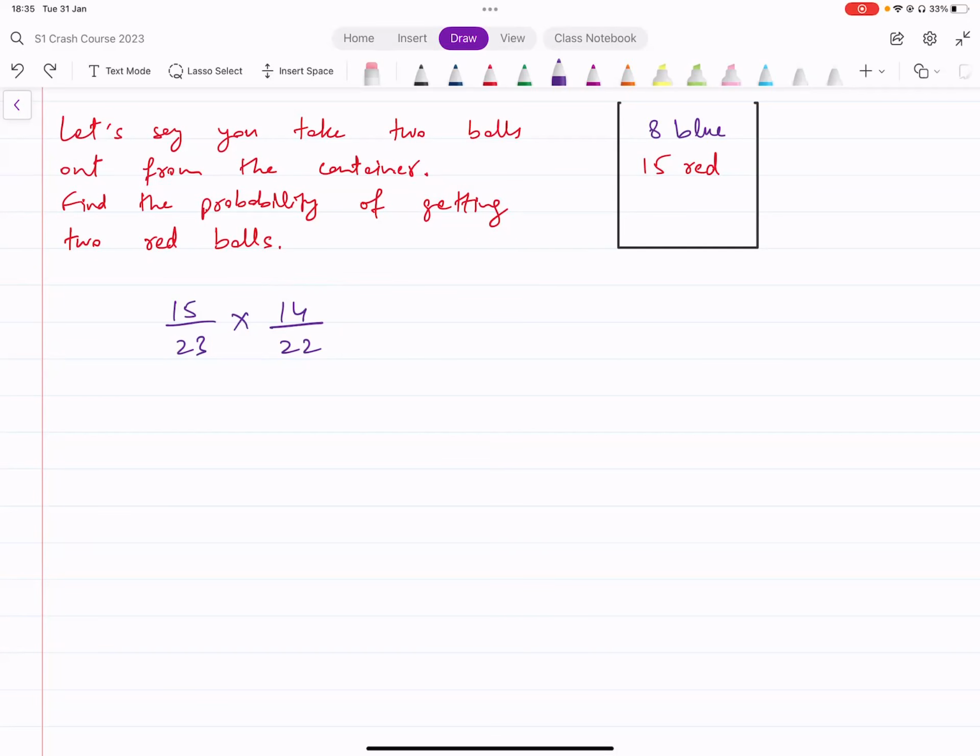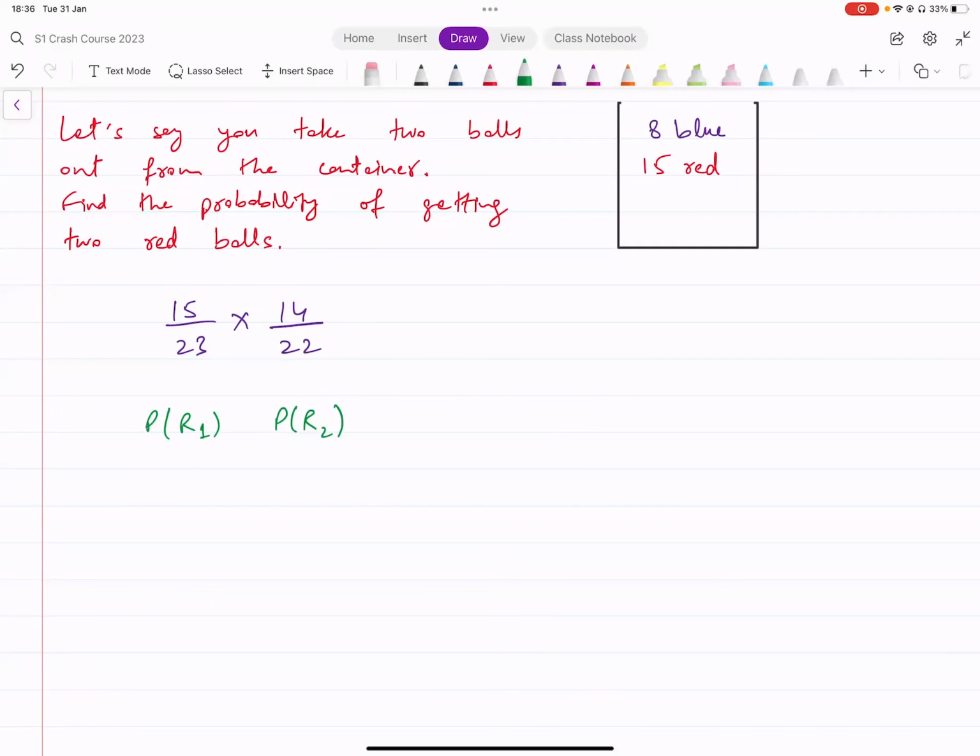Now think about this. Are these two events independent? Probability of getting a red ball the first time and probability of getting a red ball the second time.